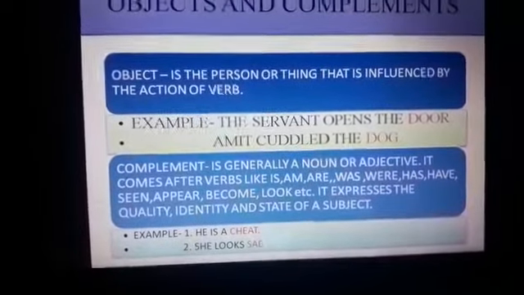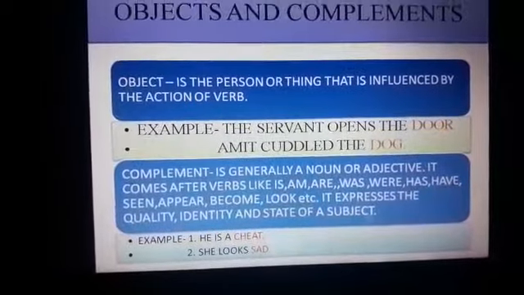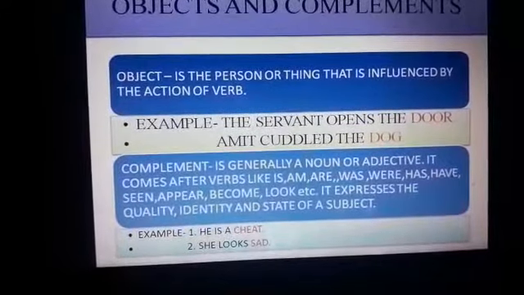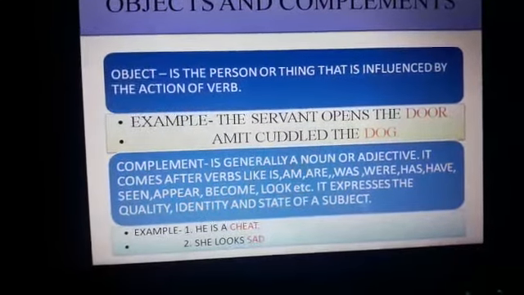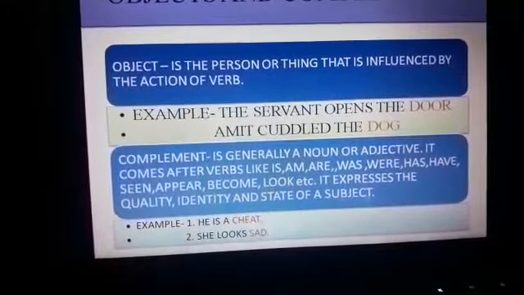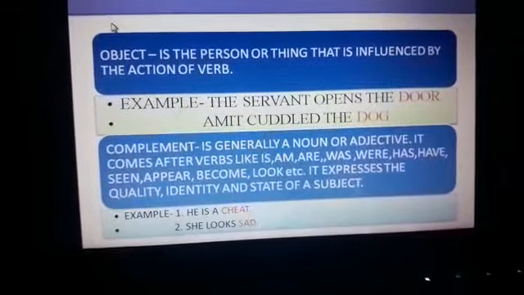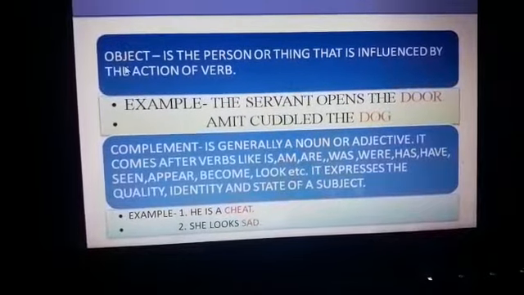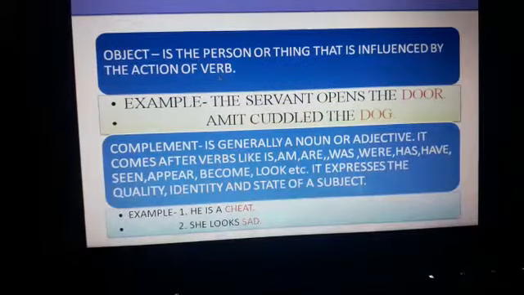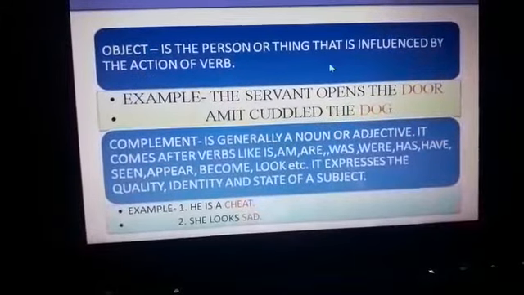Now, as we have discussed in class 6th also, a sentence is divided into two parts, subject and predicate. Subject is the name of the person we are talking about, and predicate is telling you about the subject. Predicate consists of a verb and object. So if I say Raju likes chocolate, Raju is the subject here, likes is the verb here, and chocolate is the object here.